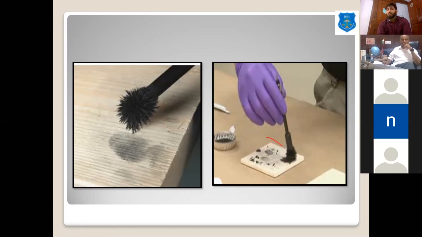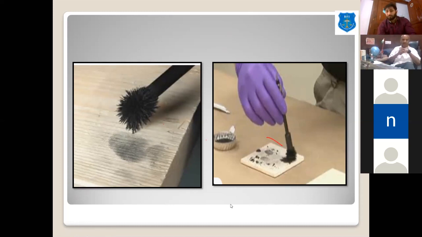The powder method sticks to the oily or the watery part of the fingerprints, and the fingerprints get developed like this. We simply have to rub and remove the extra powder.